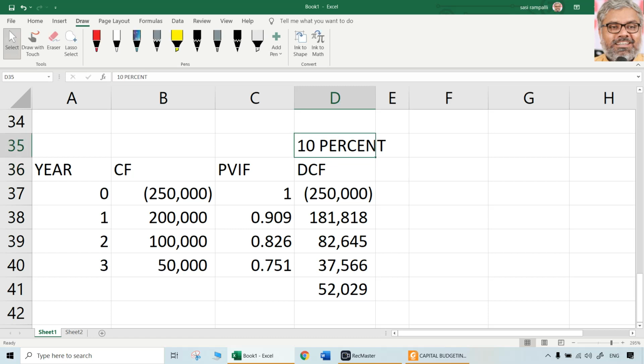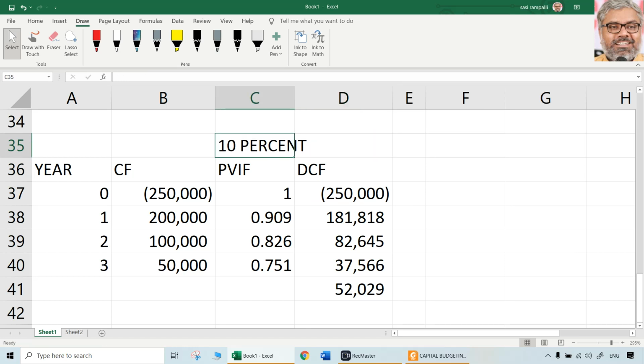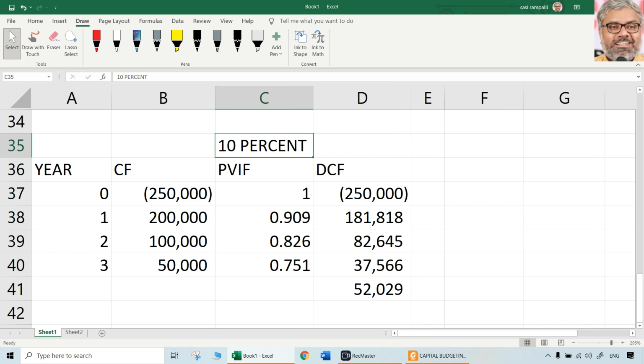In exam you use the percentage sign. Here it is taking as calculation, so I am using text. 10% rate. At that rate, NPV is how much? 52,029 or 52,030, whatever. So that is NPV, positive NPV at 10% rate. Then we need IRR also for the same project, and we need preferably negative NPV. 52,000 is positive NPV. We have to reduce NPV, which means you have to increase the rate.